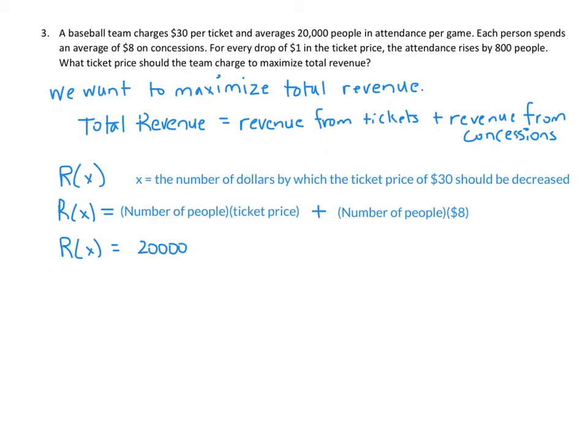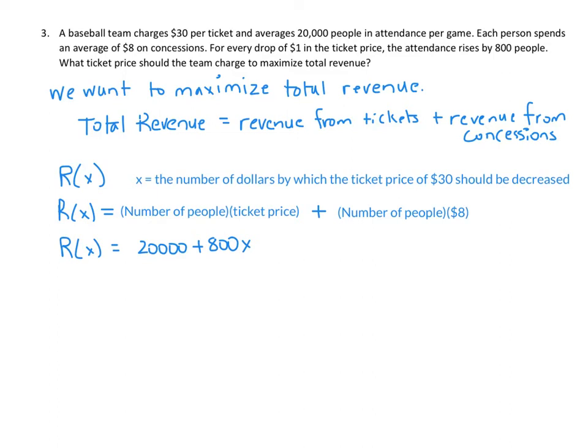but the attendance will rise for every drop of $1 in ticket price. So we expect it to go up, so plus 800 for every drop of $1 in ticket price. Our variable x is the number of dollars by which the ticket price of 30 should decrease, so we have times x.